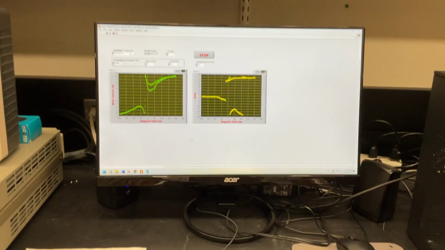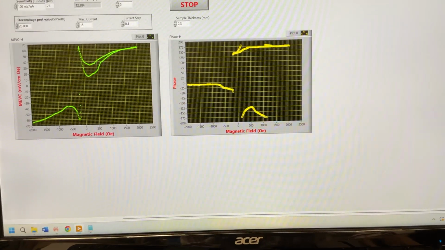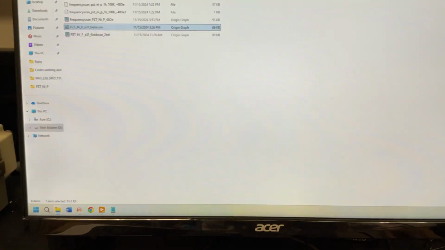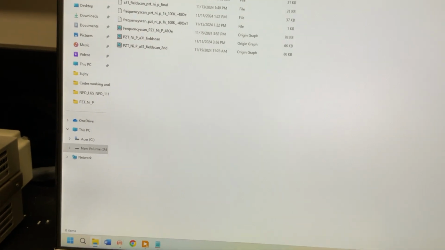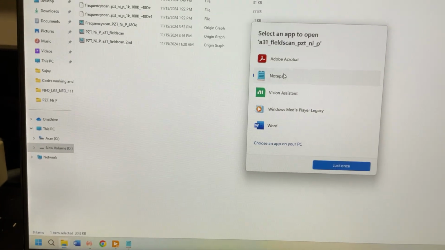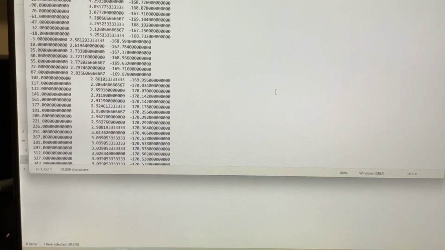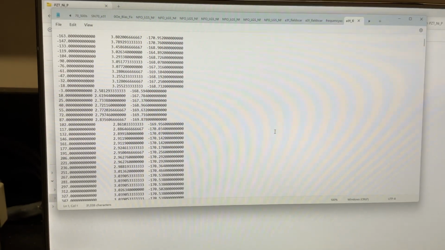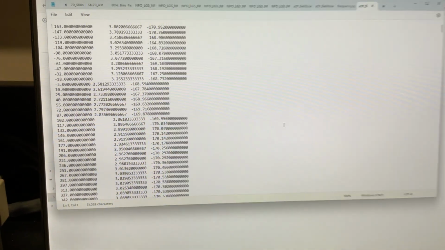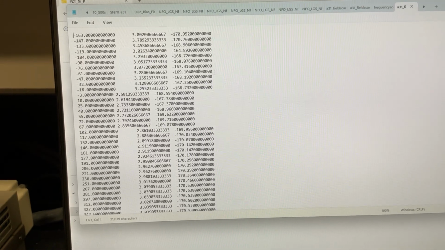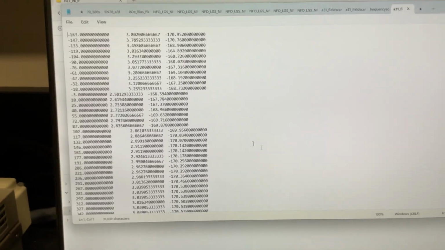We already have data for this particular sample. I can show that data. We denote the magnetoelectric voltage coefficient, MEVC, as alpha 31. This is the data that comes from that PGT nickel permeable sample.